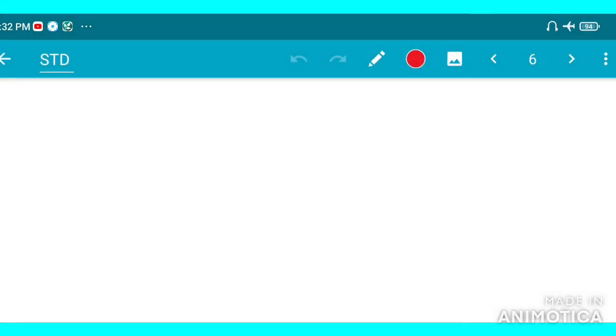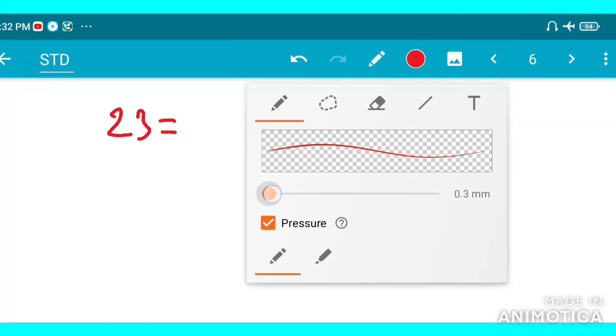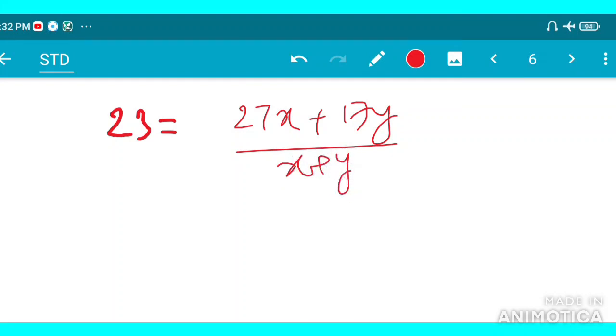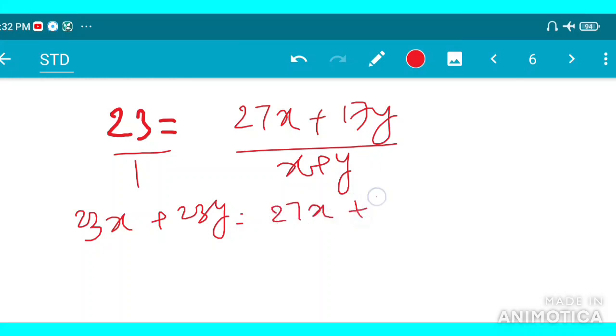See, what is our equation? 23 is equal to (27x + 17y) upon (x + y). So by cross multiplying, 23x + 23y = 27x + 17y.